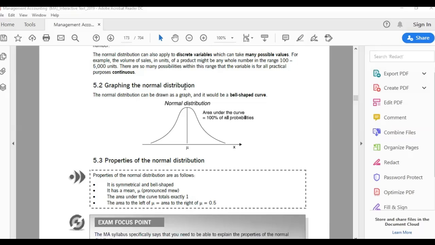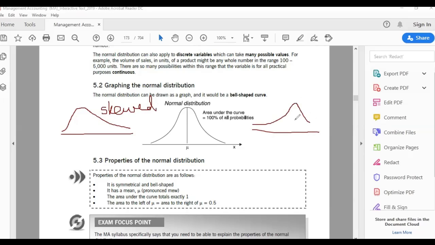Symmetrical means that it is possible that there are some distributions which may look like this. This is not symmetrical because it is called skewed. It is skewed on one side, okay? I call it skewed like this, if I could write it here. So this is called a skewed distribution. You may get another distribution which looks like this. So here you've got a lot of values on the right and here we've got a lot of values on the left. So these two we are not going to study in our F2.